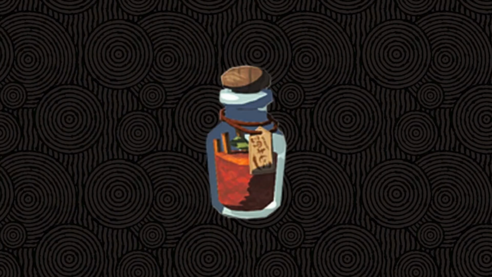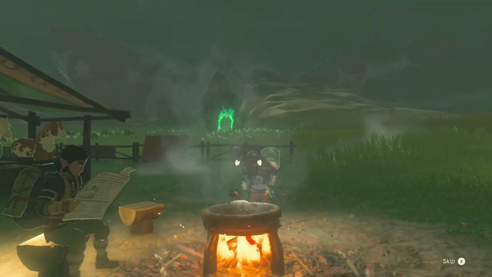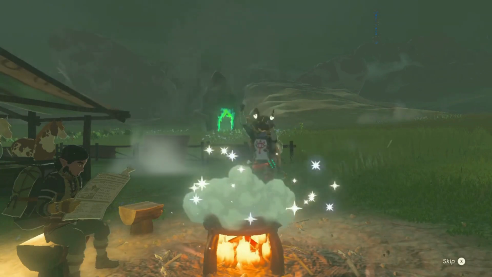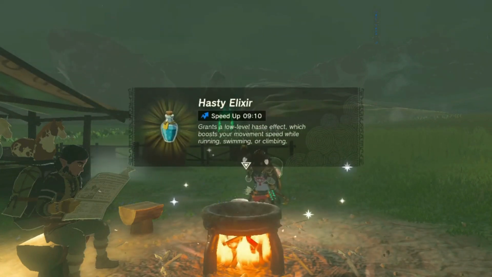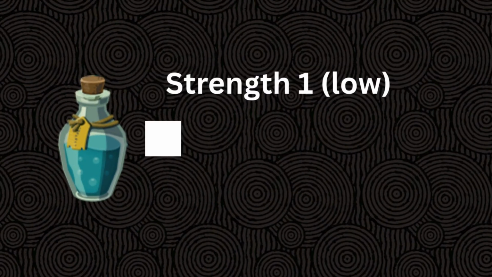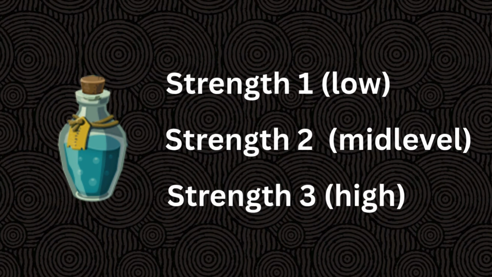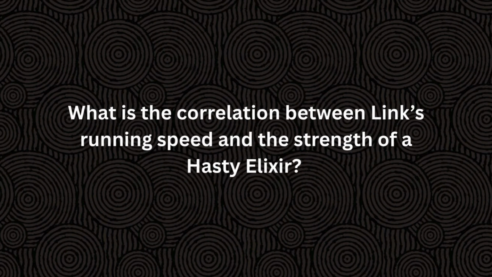Alright, let's spice things up a bit. Tears of the Kingdom allows you to make elixirs that change Link's stats. One such elixir is the Hasty Elixir, which increases Link's speed. Elixirs have 3 strengths: low, mid-level, and high. Our next experiment will be answering the following question. What is the correlation between Link's running speed and the strength of a Hasty Elixir?